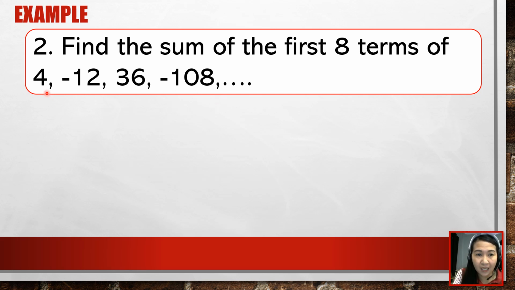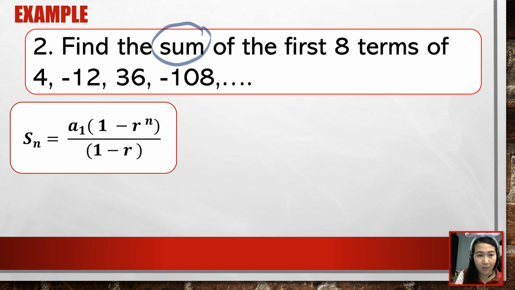We are multiplying the number by negative 3. So 4 times negative 3, that's negative 12. Negative 12 times negative 3, that's positive 36. Positive 36 times negative 3, that is negative 108. So by just observing the sequence, we can say that it is geometric. And since we have the word sum here, we know that we are going to compute for the series of the geometric sequence.